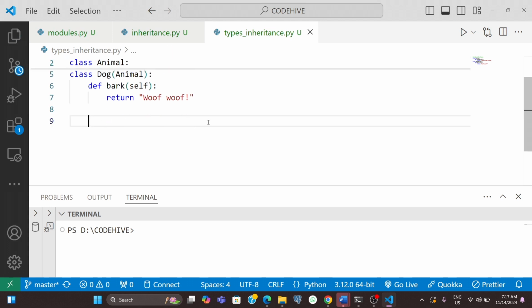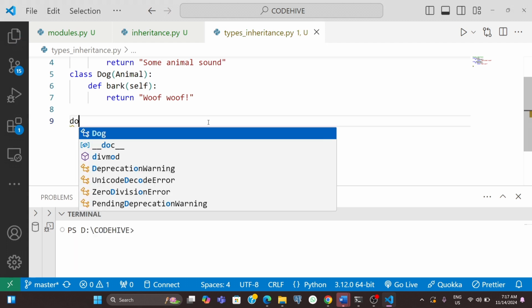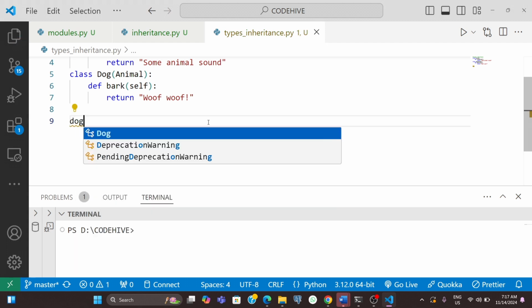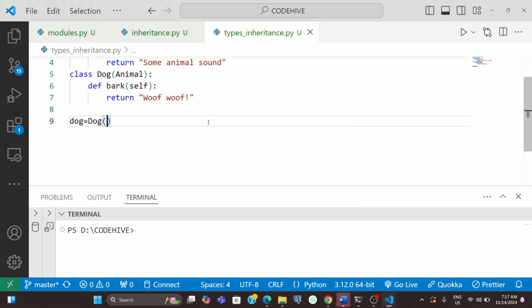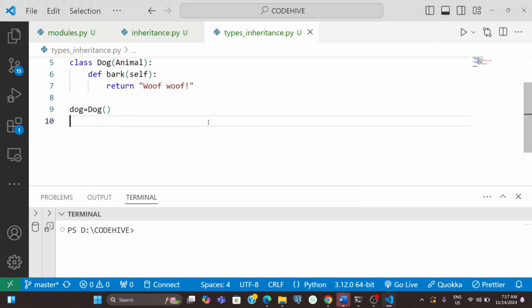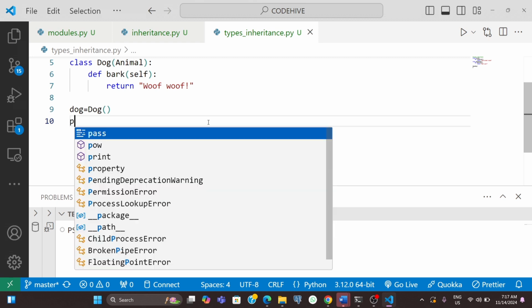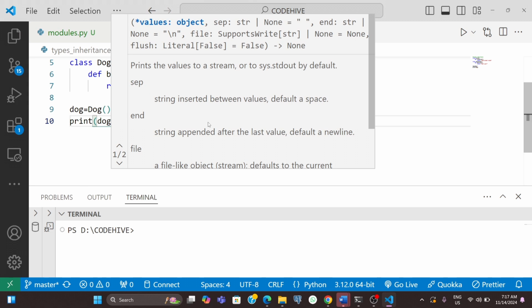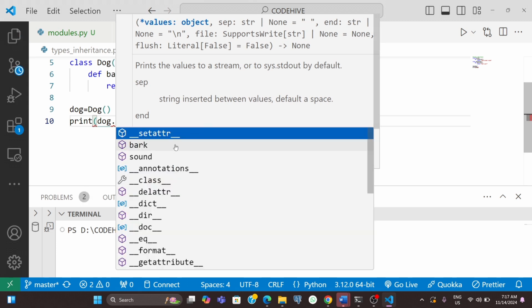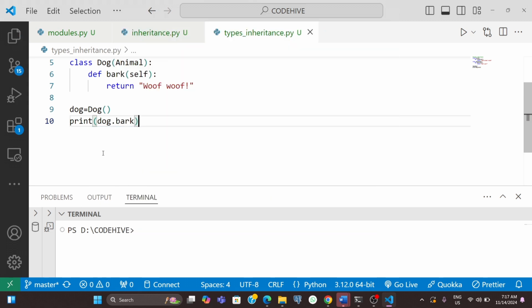So now we can create an object, right? Here we can create an object using the object name, then the class name, and if there is any argument you can give that, right? Here we are not giving any argument, we are simply creating an object. Here I will call the function, dog dot bark, right?